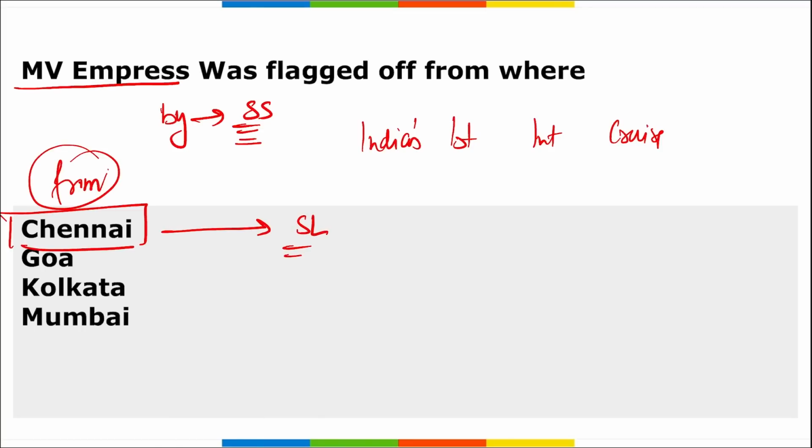Right? And this MV Empress is built at a cost of 17.21 crore rupees. Correct? And it is India's first international cruise ship.